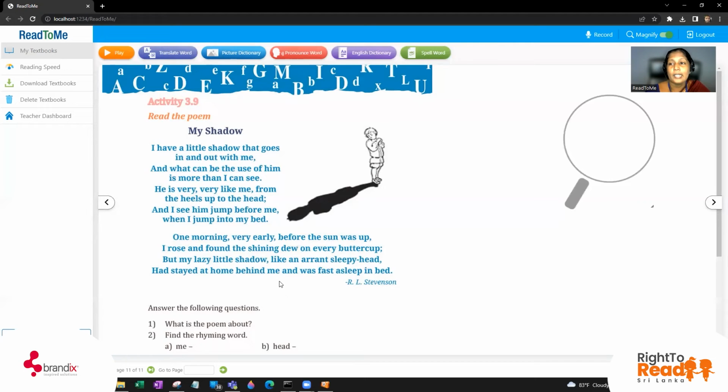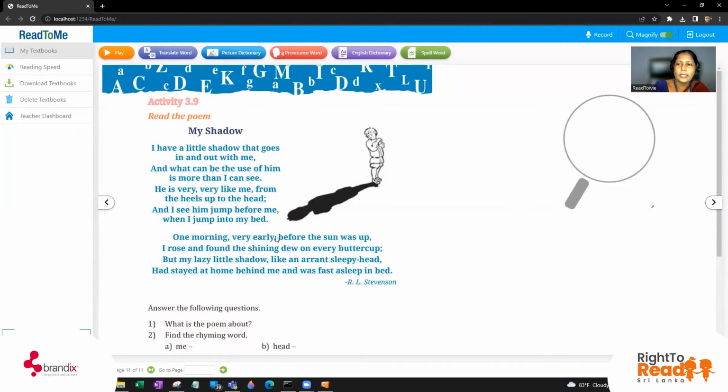Because of that, he's doing an experiment and see whether this my shadow is there every day. So at the end he found that only what has happened, if you get up late only you can see the shadow. If you get up early in the morning with the morning dews, morning water drops, you can't see the shadow.